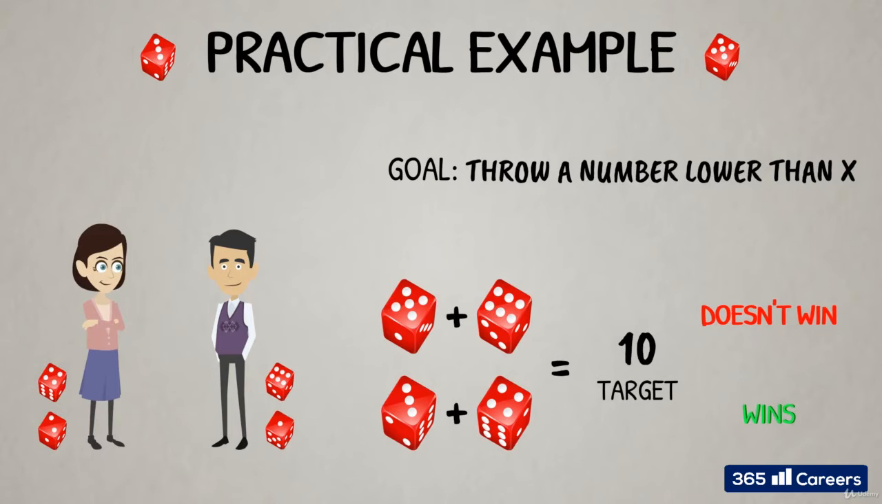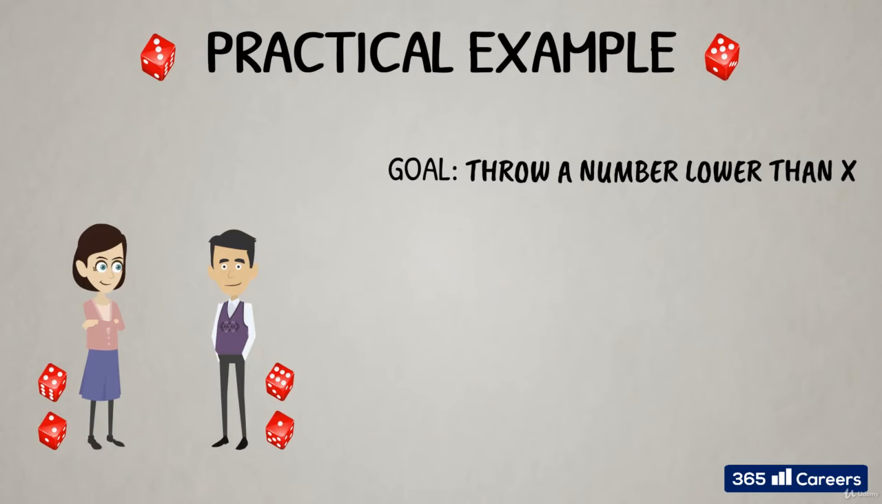If the player throws a 3 and a 4, the sum of the dice makes 7, which is lower than 10, and hence they win. If instead they throw a 5 and a 6, they don't win because the sum of the 2 dice is higher than the target level.